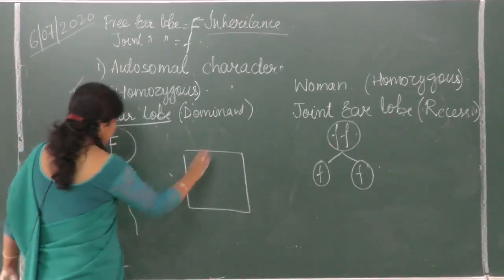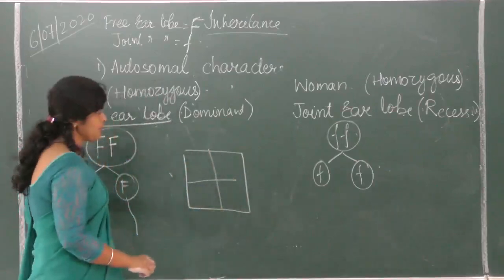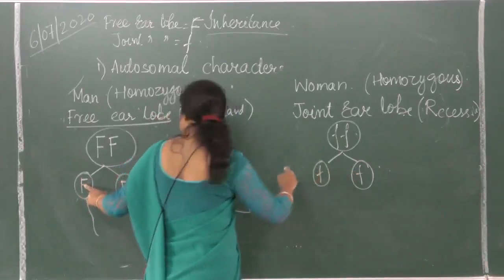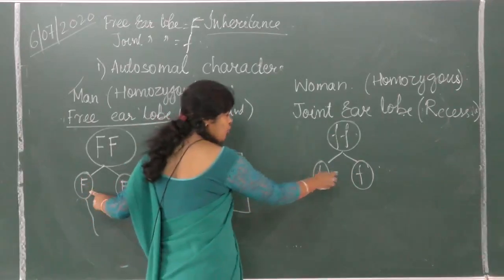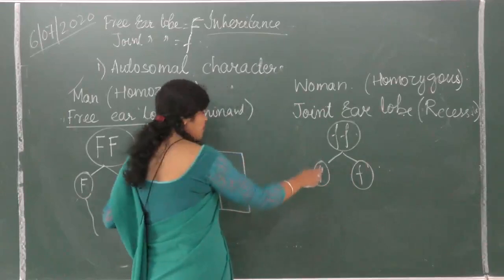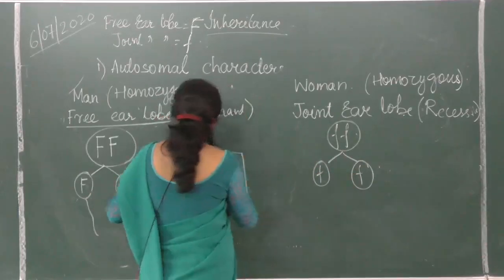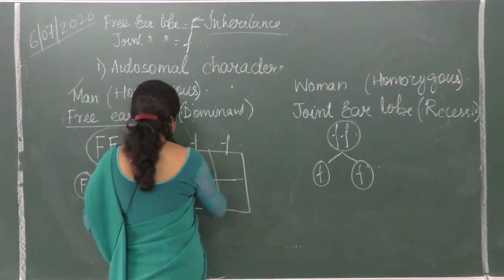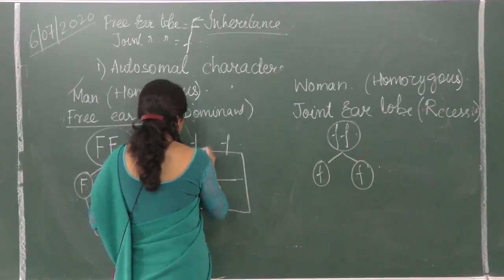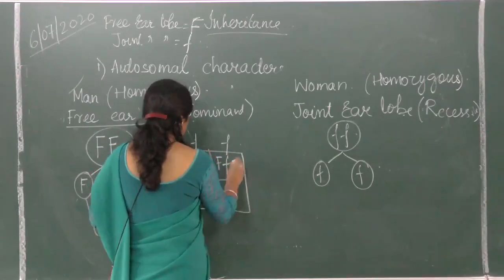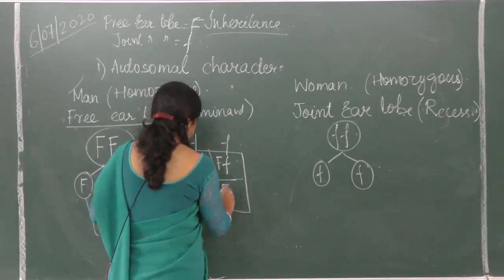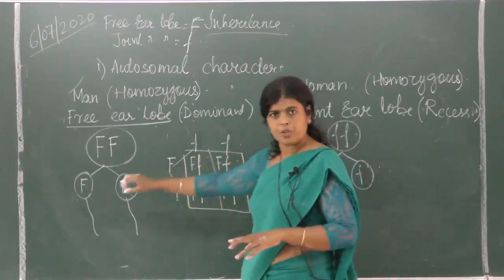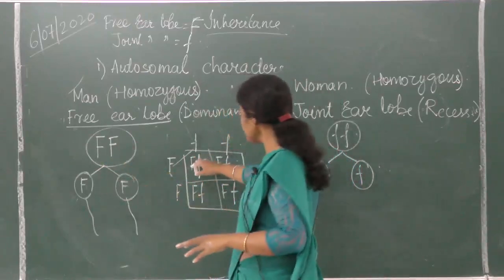This is a sperm. This sperm can fertilize this ovum or this ovum. This one may fertilize this one or this one. How do we show? Capital F, small f. So here capital F, small f, capital F, small f, capital F, small f, capital F, small f. So all possible children they will have, these are the 4 possibilities.